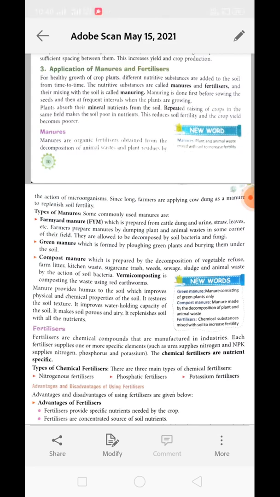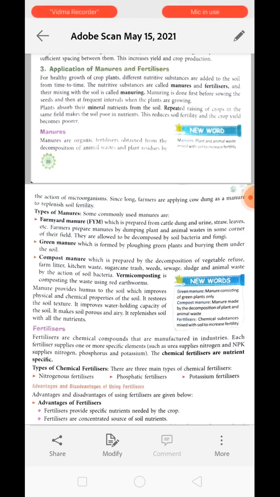But after continuous absorption of these minerals from the soil, there will be a point where the soil will not have sufficient minerals to provide the plant. In that condition there is a need of applying manure or fertilizer. Manure and fertilizers are the sources which can provide the soil with a good amount of nutrients.